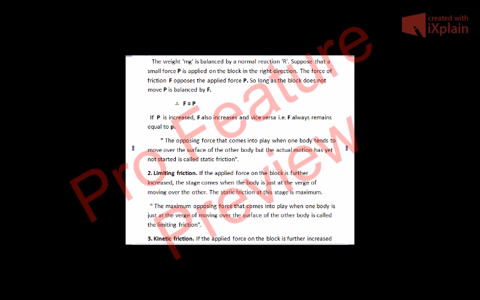The stage comes when the body is just at the verge of moving over the other. The static friction at this stage is maximum. The maximum opposing force that comes into play when one body is just at the verge of moving over the surface of the other body is called the limiting friction.